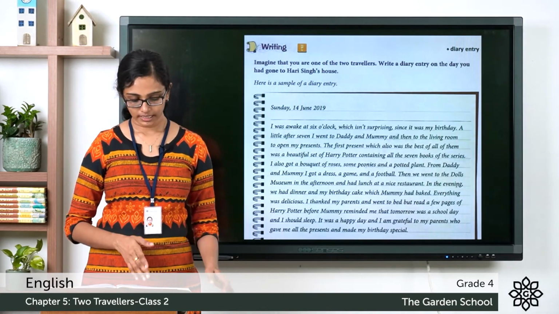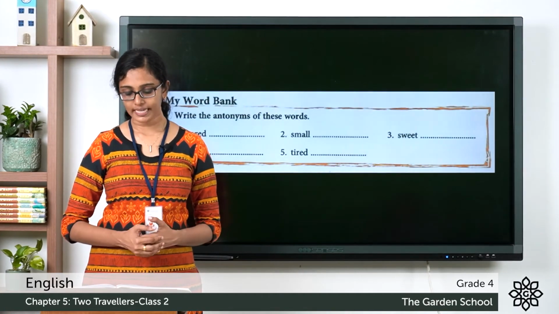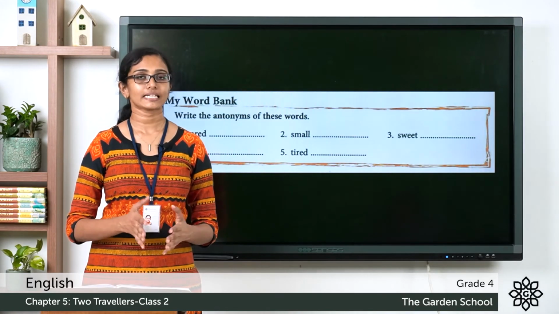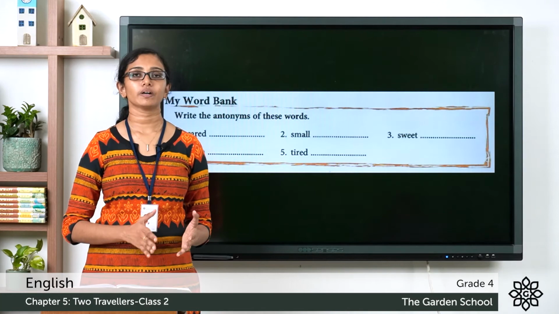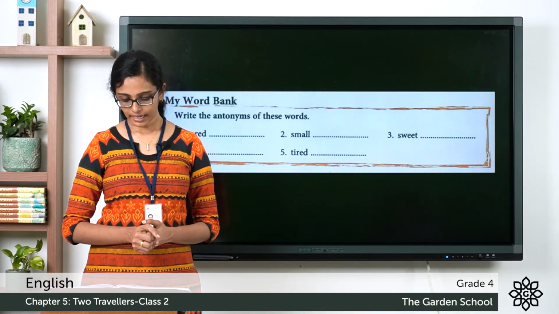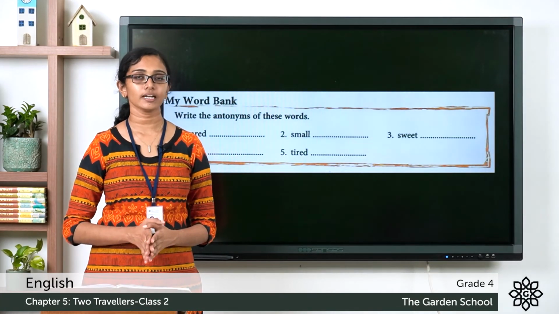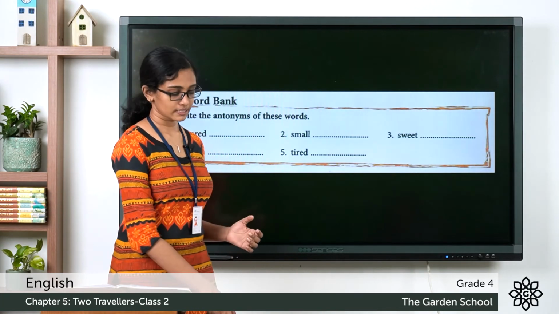The next section is My Word Bank. Write the antonyms of these words. So antonyms means words or phrases which mean the opposite of the given word or phrase. Now, you can see 5 questions there. Let's see the antonyms to these words.